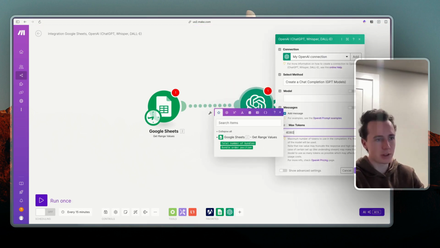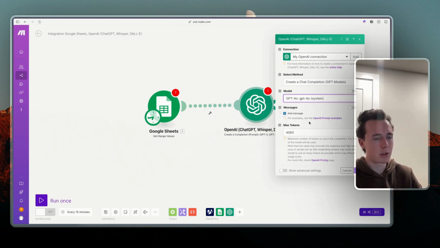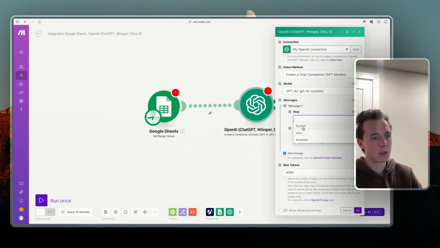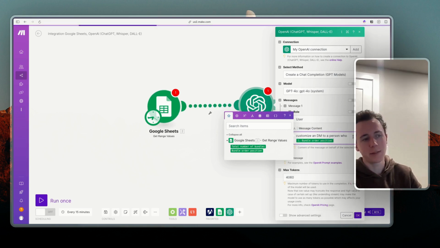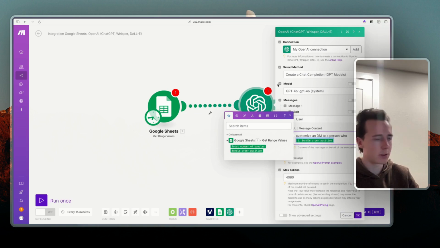max tokens 4060. We could add a module here, user. Then we could say customize an outreach DM to a person who. What we could do is add in different information from the Google Sheets.